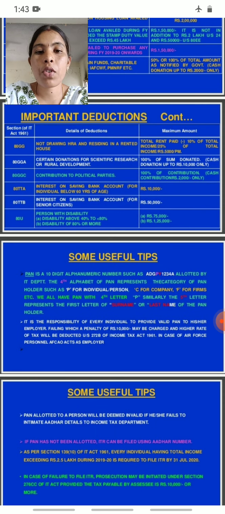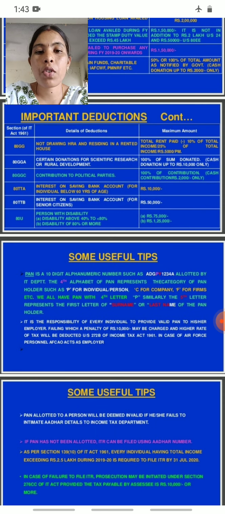Then next, Section 80GGC, contribution to political parties, 100% of the contribution. Cash contributions of 2,000 only are given as a deduction.